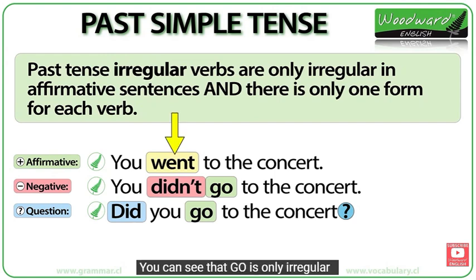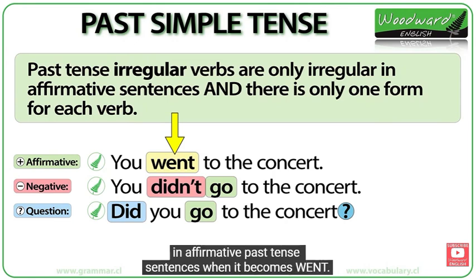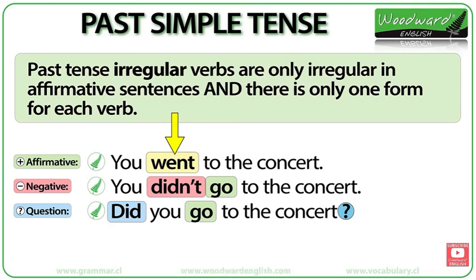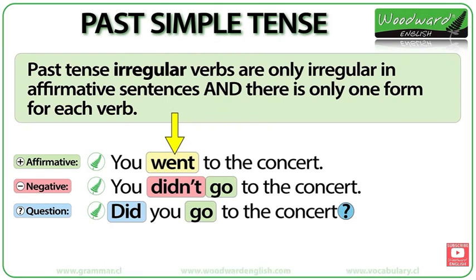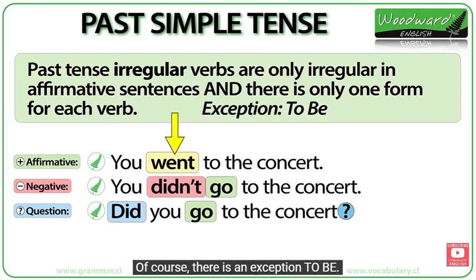You can see that go is only irregular in affirmative past tense sentences when it becomes went. In negative sentences and questions, we use go. Of course, there is an exception, to be. We will see this in a separate lesson.